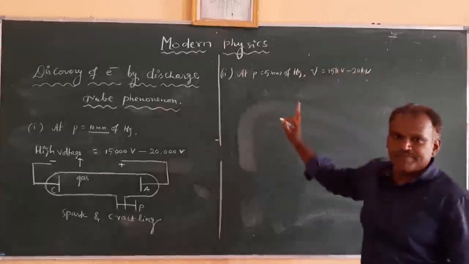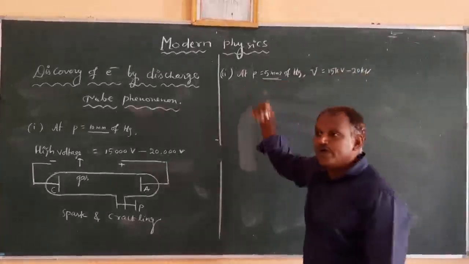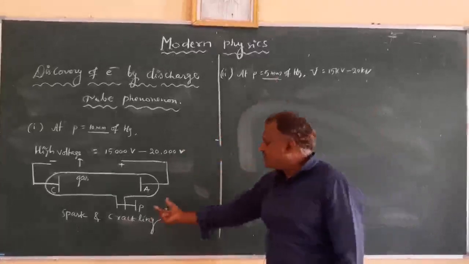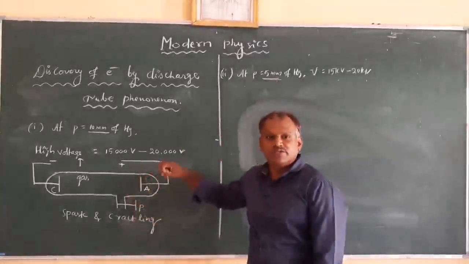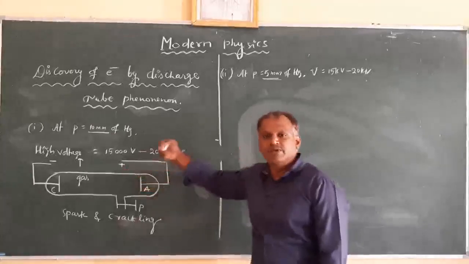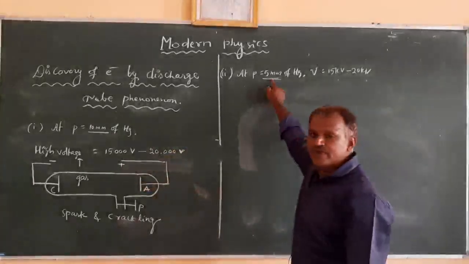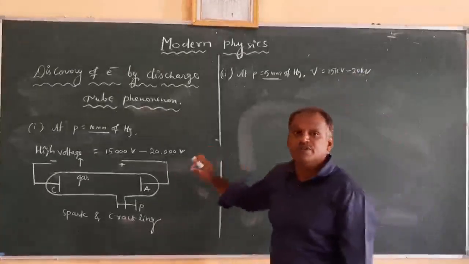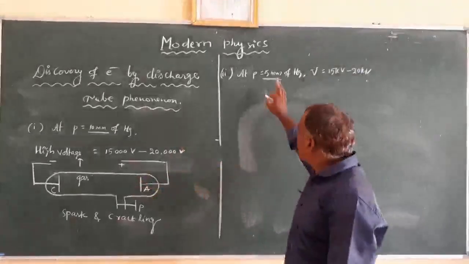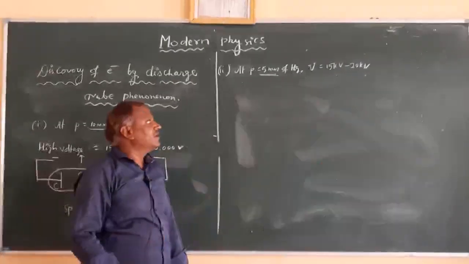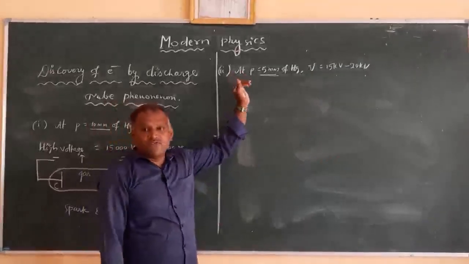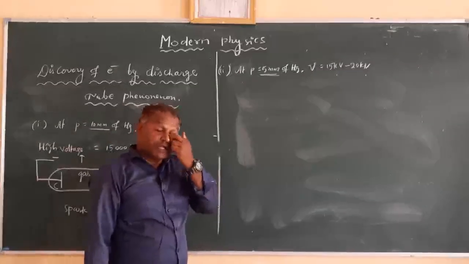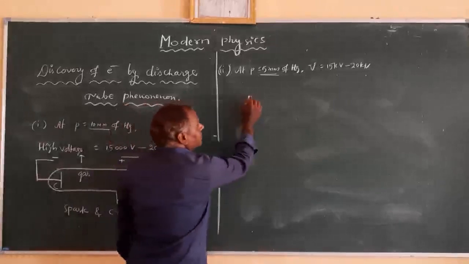What we are doing is lowering the pressure applied for the gas. How can we decrease the pressure? From this pump we can leak out some of the gas so that the pressure decreases. So if we maintain a pressure of 5 mm of Hg at a potential of 15 kilovolts to 20 kilovolts, what observations can we see in the discharge tube? At this pressure and this potential, how does the gas behave in the discharge tube?